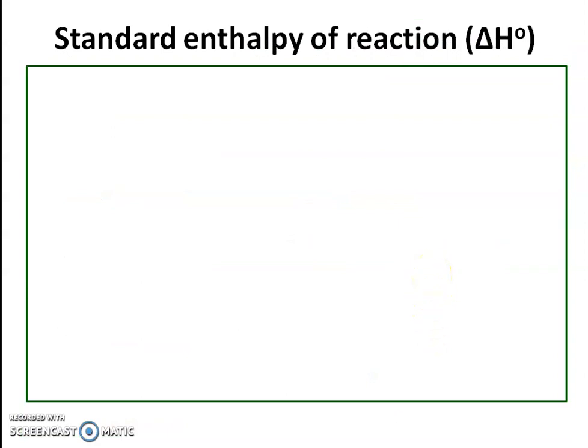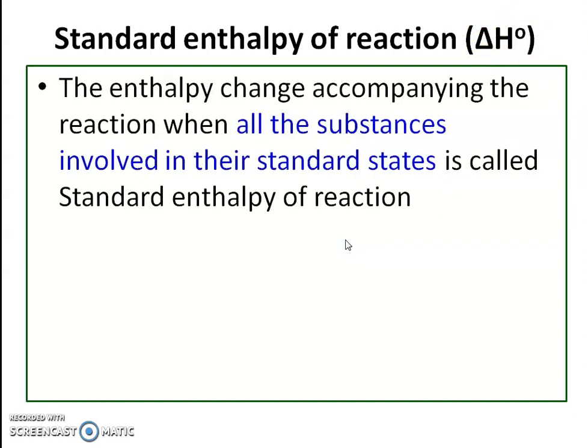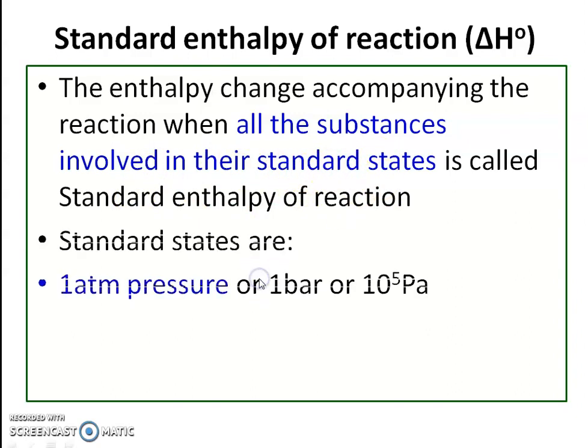Now what do you mean by standard enthalpy of reaction or standard heat of reaction? Its symbol is delta H zero. The enthalpy change accompanying a reaction when all the substances involved are in their standard states is called standard enthalpy of reaction. Now what do you mean by standard states?